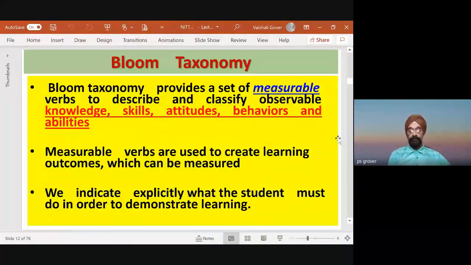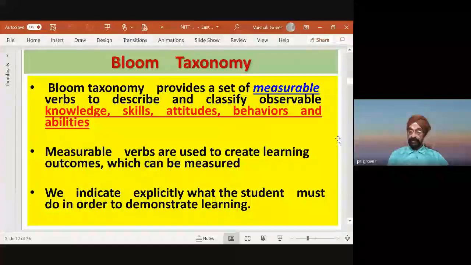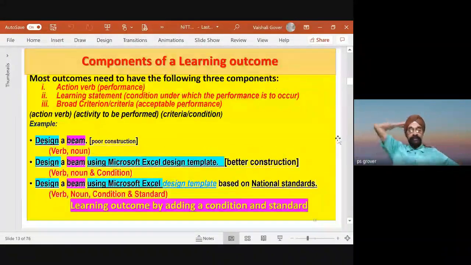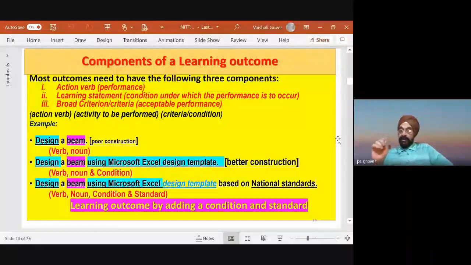taxonomy provides a set of measurable words. Please appreciate measurable words to describe and classify observable knowledge, that is, what knowledge, what skills, and so on. Measurable words are used to create learning outcomes which can be measured. We indicate explicitly what the student must do in order to demonstrate learning. So when I write a learning outcome using the Bloom word, there is a prescription like this. When I write a learning outcome, maybe for a course or program, it may refer to a course, etc.